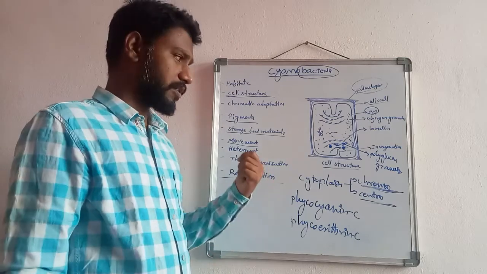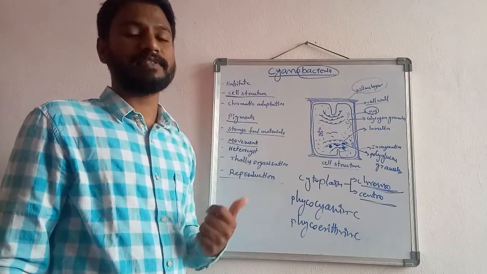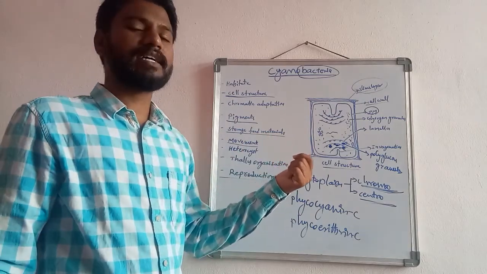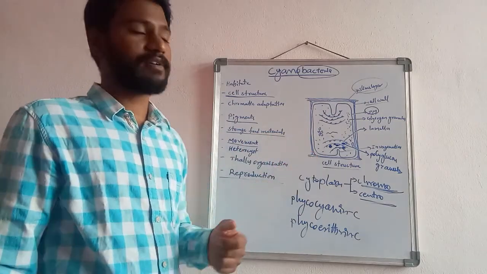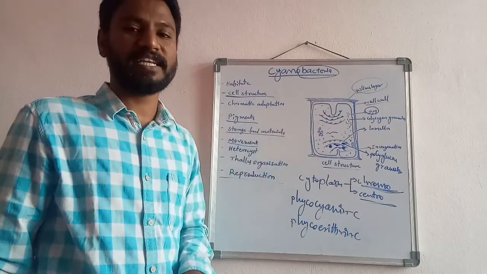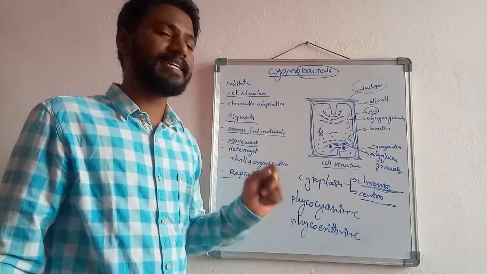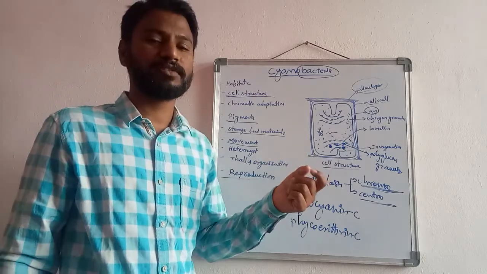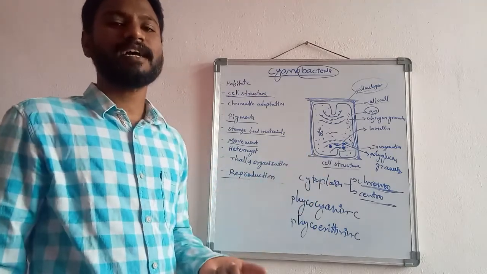Then movement. Cyanobacteria lack flagella. They show movement in the form of gliding movement. Why? Because the cells are embedded within the mucilaginous material, that is a slime layer. Cells or cyanobacterial filaments show the gliding movement.